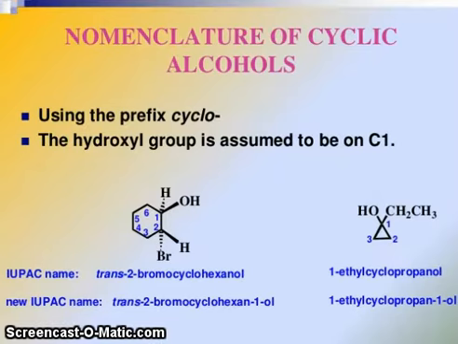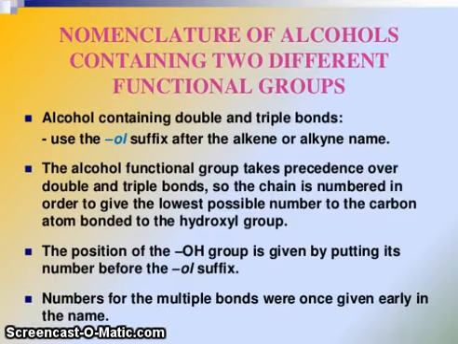So nomenclature of cyclic alcohols uses the prefix cyclo. The hydroxyl group is assumed to be on carbon 1. So trans-2-bromocyclohexanol and trans-2-bromocyclohexan-1-ol. Here 1-ethylcyclopropanol and 1-ethylcyclopropan-1-ol.